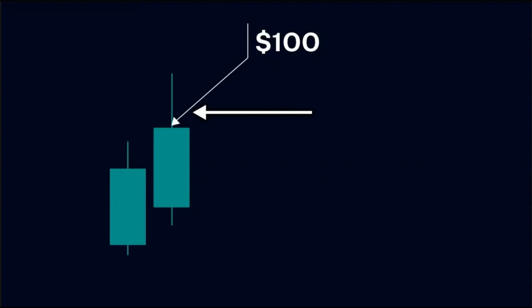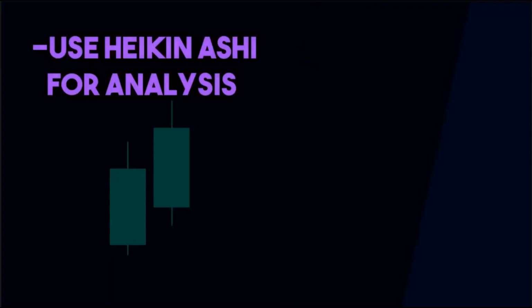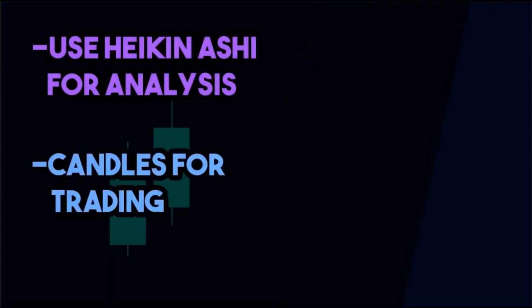Now, an important point to note here is that if the close of the current Heikin Ashi candle is at $100, this does not mean that the price is currently trading at $100. The actual price could be 100.5 or 99.5. The point is, the actual price of the asset may vary a little from the Heikin Ashi candles. Hence, we should use Heikin Ashi for our analysis, and we should use candles to execute our trades. But, even if you use Heikin Ashi to execute trades, you will not see a major difference in the price.